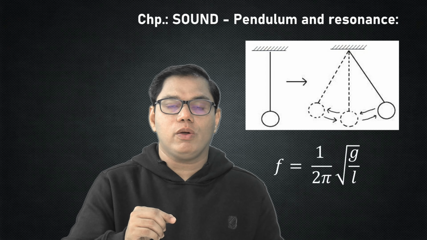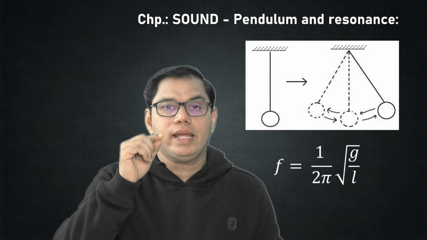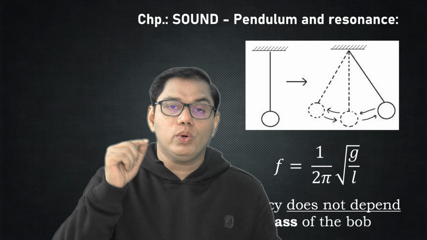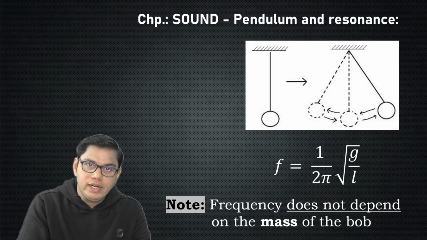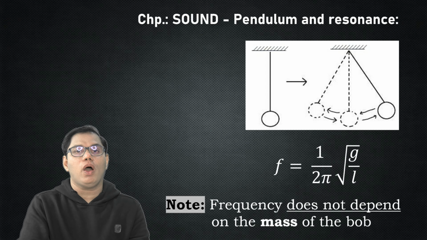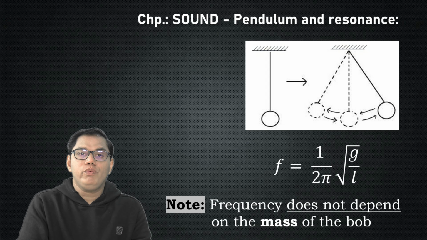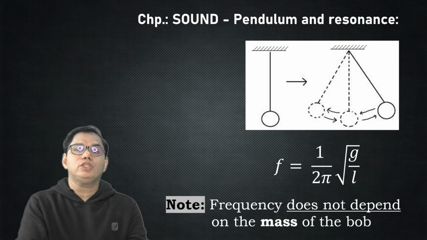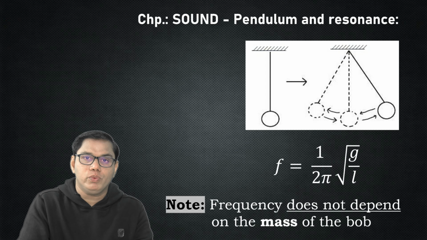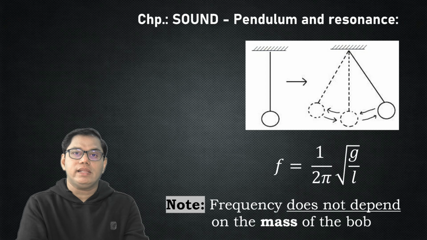The equation for the frequency of the vibrating pendulum is f equals 1 upon 2 pi into under root g by L. When we take a look at the formula of the frequency of a vibrating pendulum, we find that mass is not involved in this formula. Apart from constants, there are only two values, that is the value of L and the value of g.